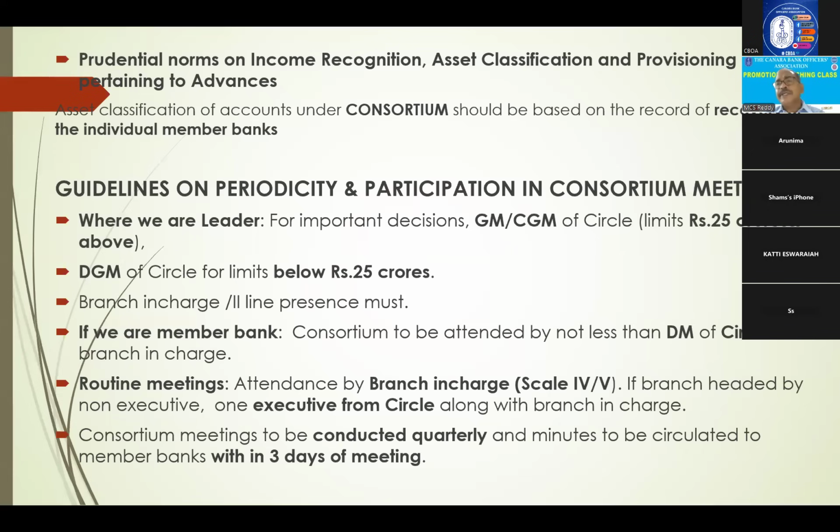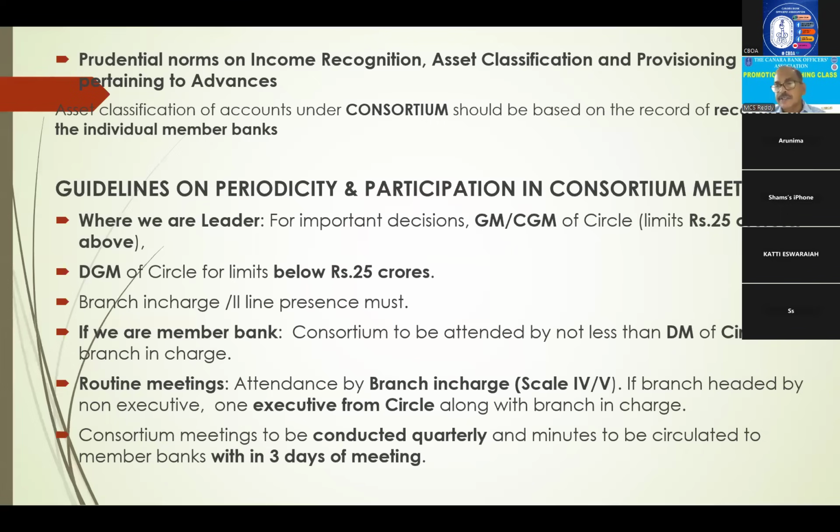Next, routine meetings. Once in a quarter, normally routine meetings will be conducted. No important matters are there. They call them routine meetings. Only exchange of information, and if there is a general tendency, they will discuss it. In such cases, attendance by branch in charge, if scale 4 or 5, he will attend. If the branch is headed by a non-executive, up to scale 3, then one executive from circle along with the branch in charge. So we have to attend these consortium meetings.